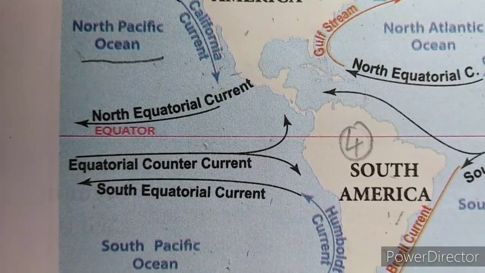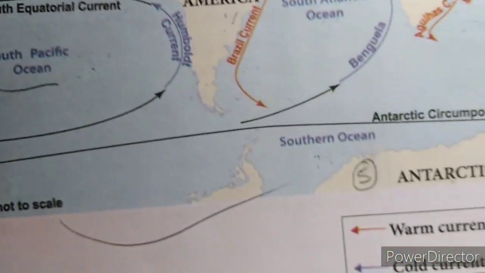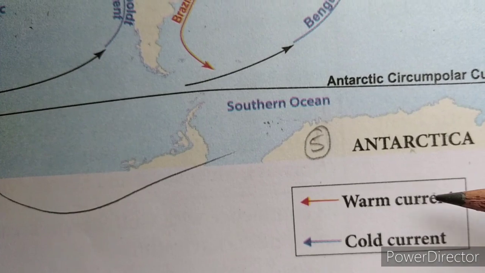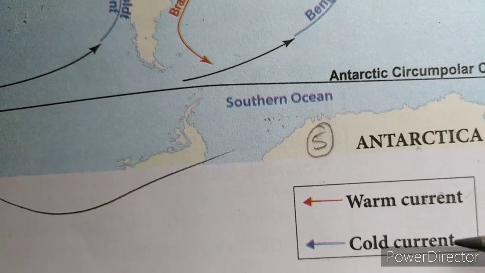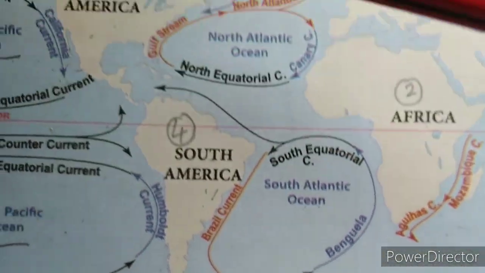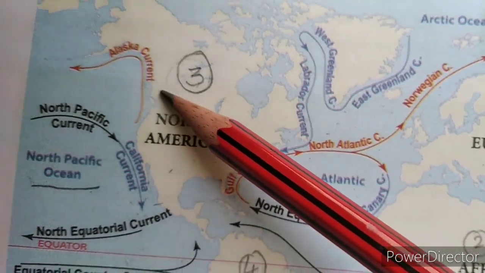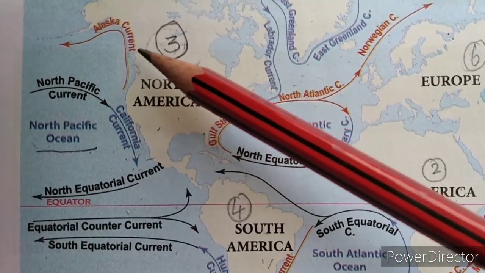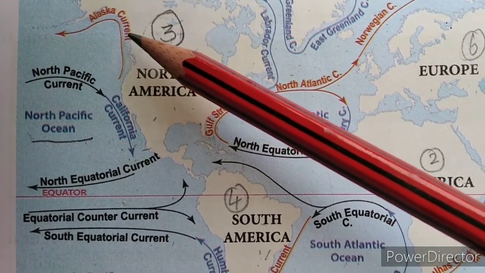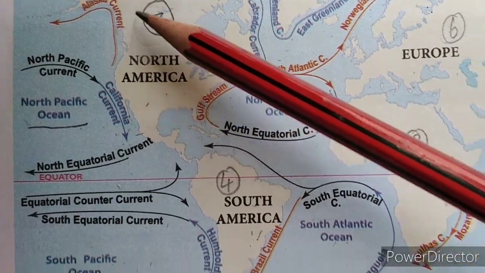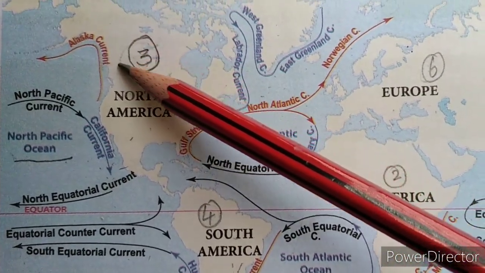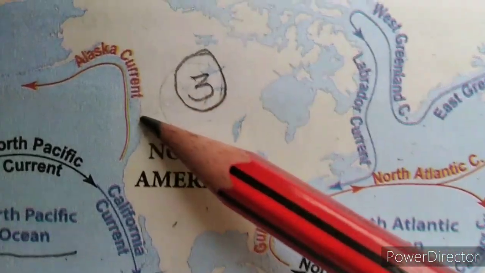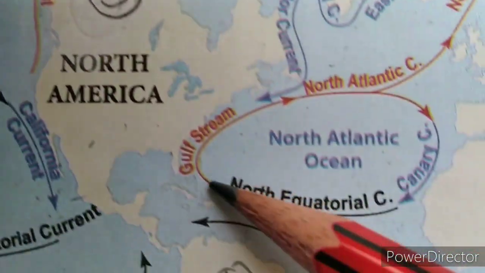Now we will see warm current and cold current. வெப்ப நீரோட்டம், குளிர் நீரோட்டம். This red color specifies warm current. Alaska current.